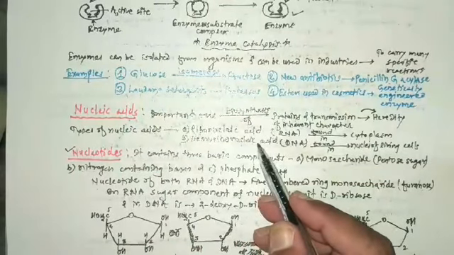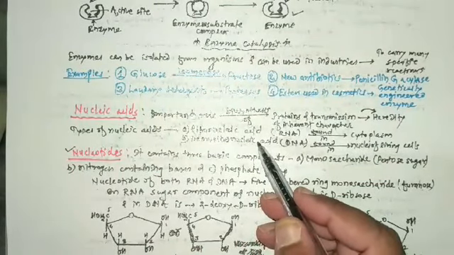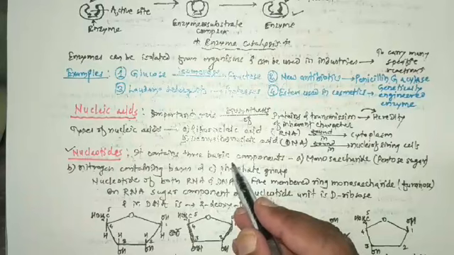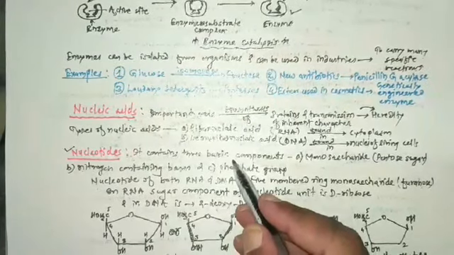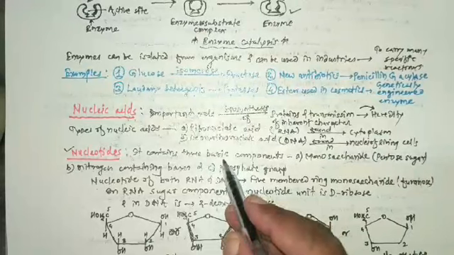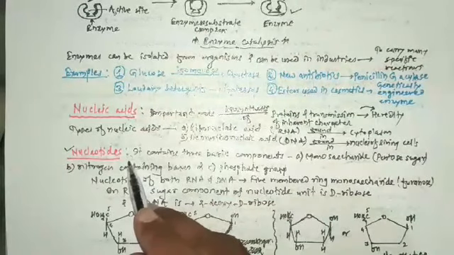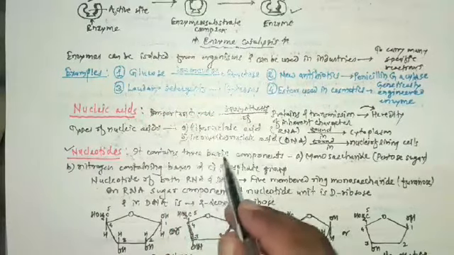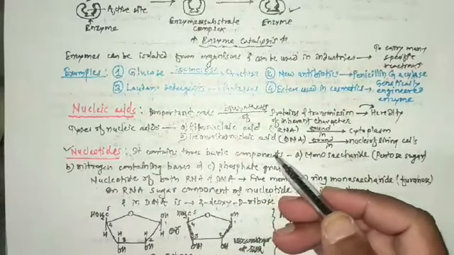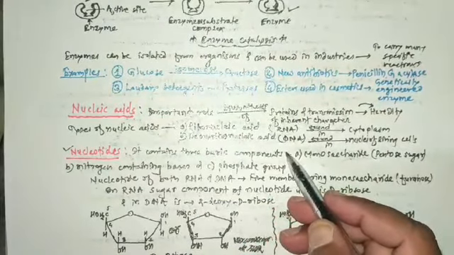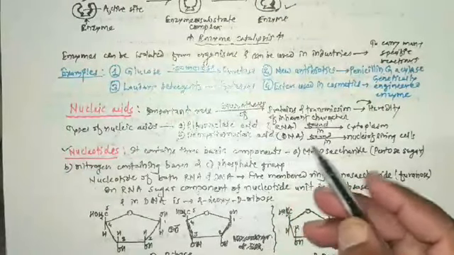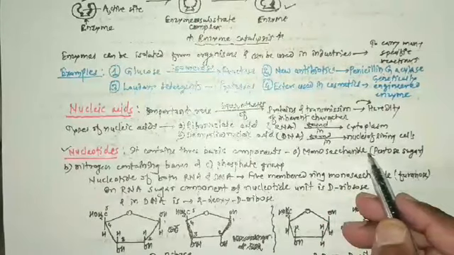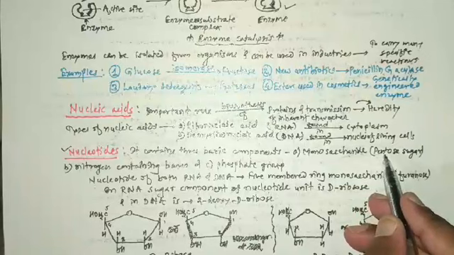Nucleotides are the repeating monomers of nucleic acids. A nucleotide contains three basic components. The first is a monosaccharide, which is a pentose sugar.